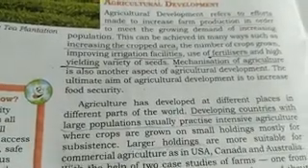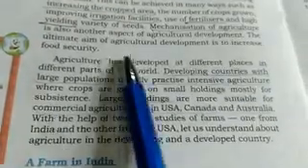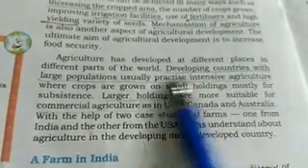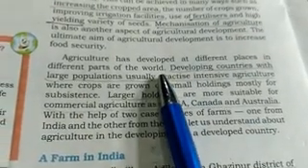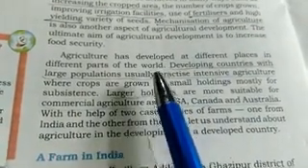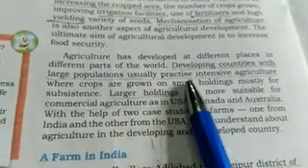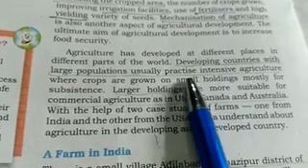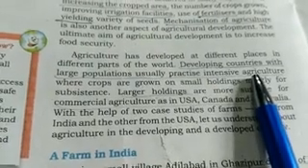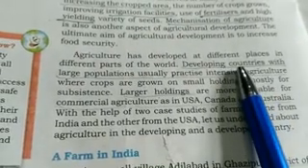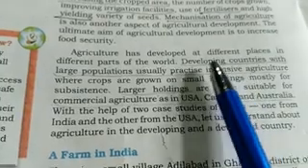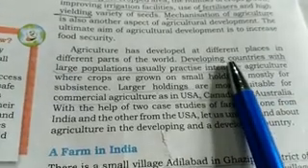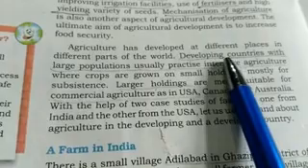And now the next para: agriculture is developed at different places in different parts of the world. Agricultural development is at a different level in different countries. Developing countries with large population usually practice intensive agriculture. People in developing countries, means the countries which are not developed, like India.